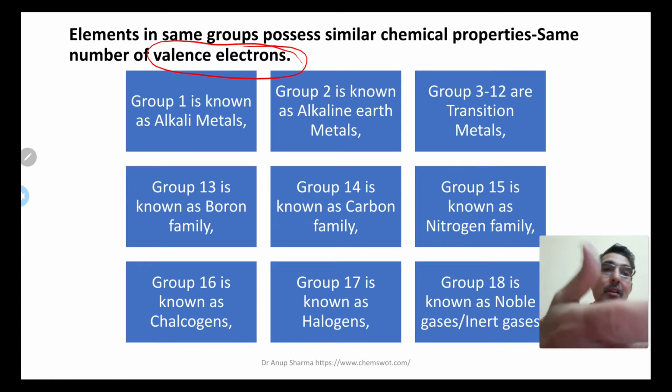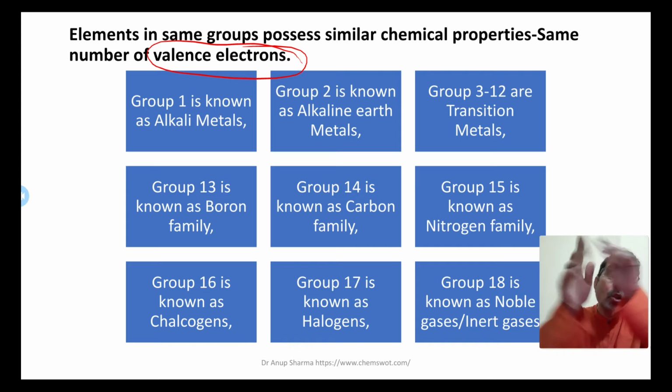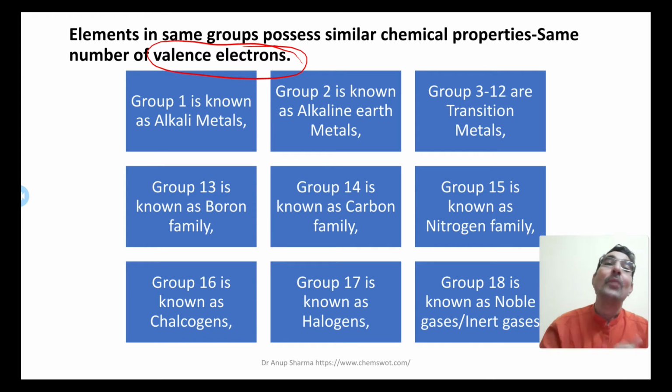So I gave you the general names. Group 1 is known as alkali metals, group 2 is known as alkaline earth metals, and groups 3 to 12, the middle of the table, are the transition metals. Group 13 is the upper right side vertical column.